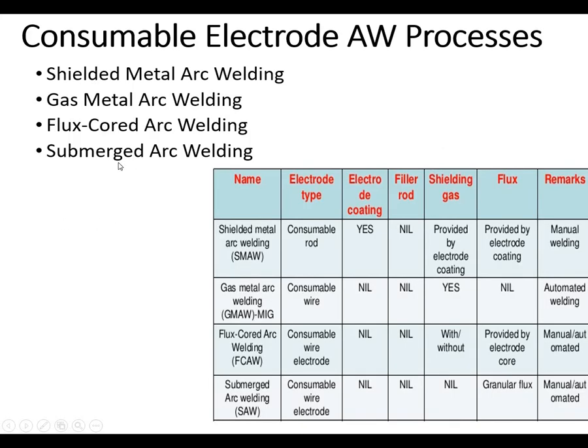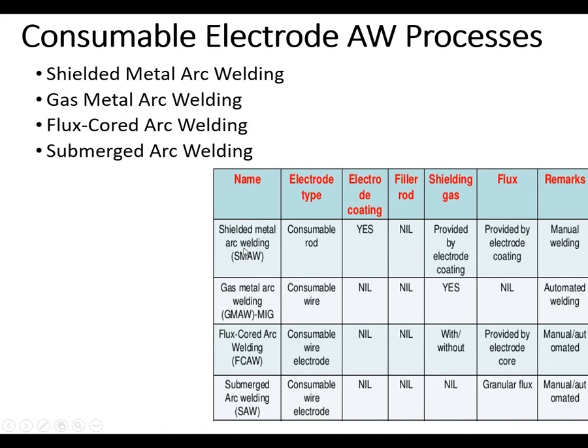Coming to the consumable electrode welding processes. This chart can give you a good overview of the different welding processes: shielded metal arc welding, which we call SMAW, gas metal arc welding, which we call GMAW, flux-cored arc welding, which we call FCAW, and submerged arc welding. For these processes you see what type of electrode you are using, what type of electrode coating, what are the filler rod, shielding gas, flux and remarks. This is a very important chart.